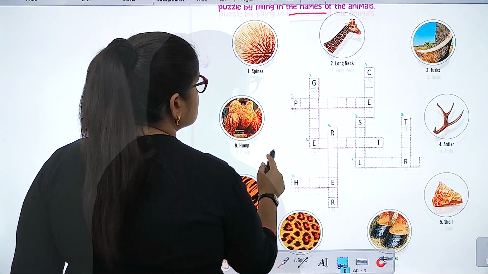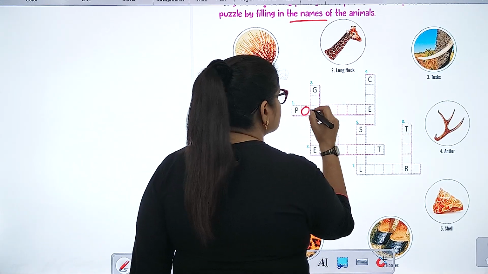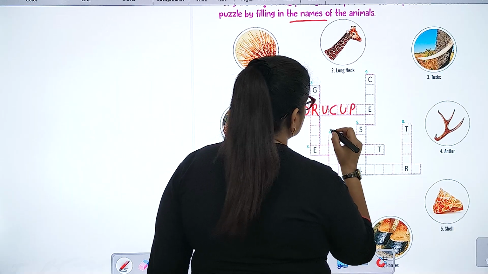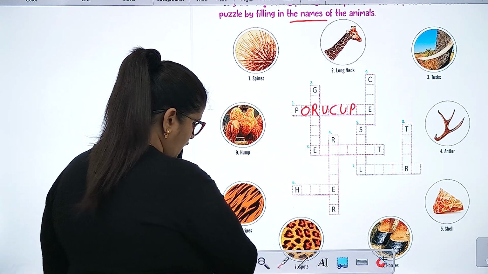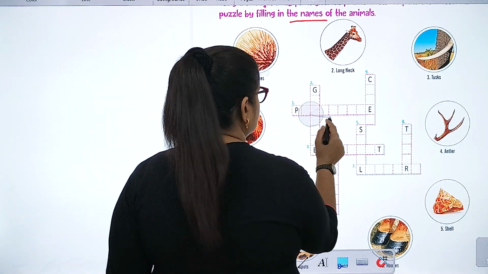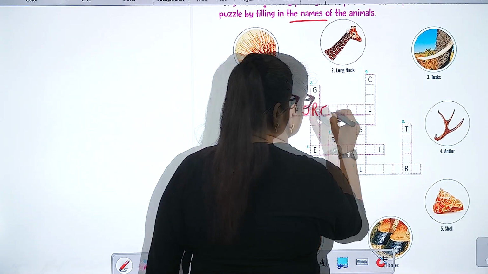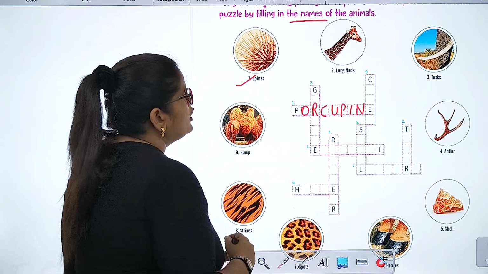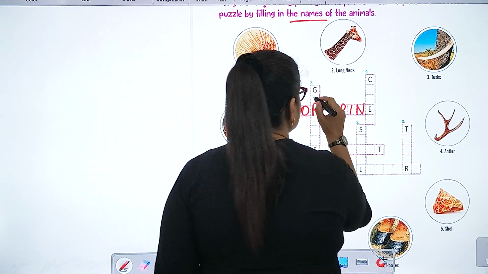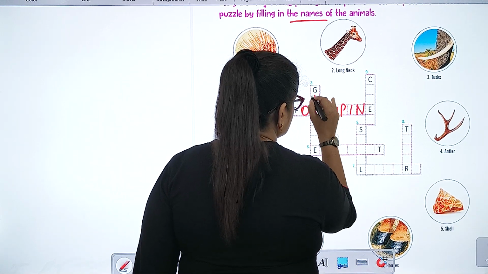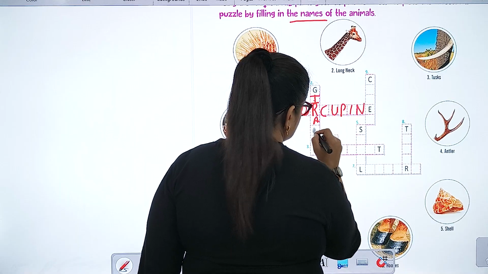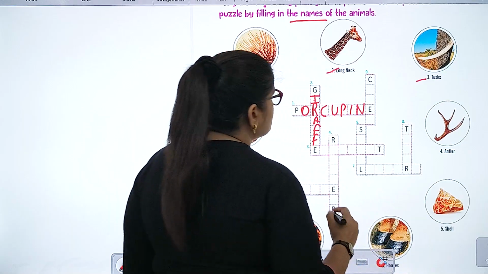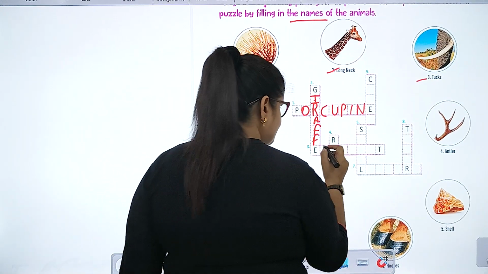Number 1, spines. Porcupine. Number 2, long neck. Giraffe. Number 3, tusked. Elephant.